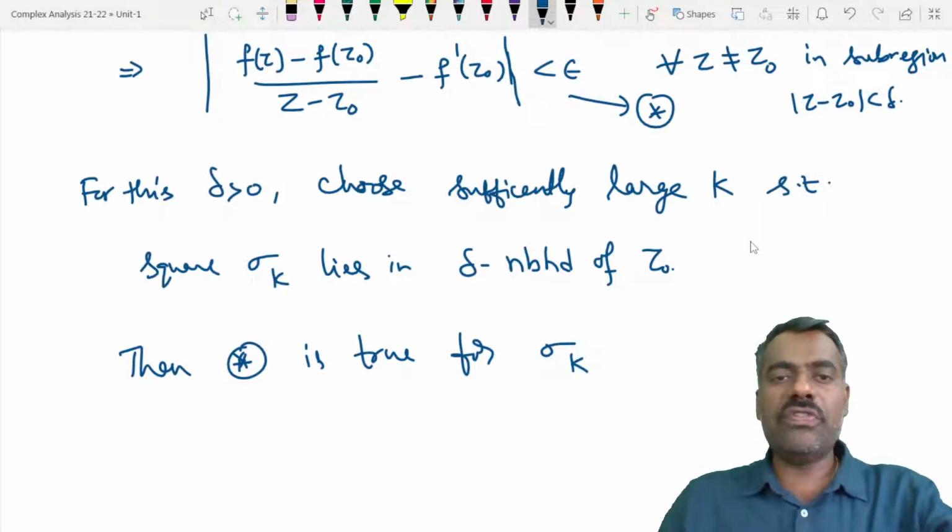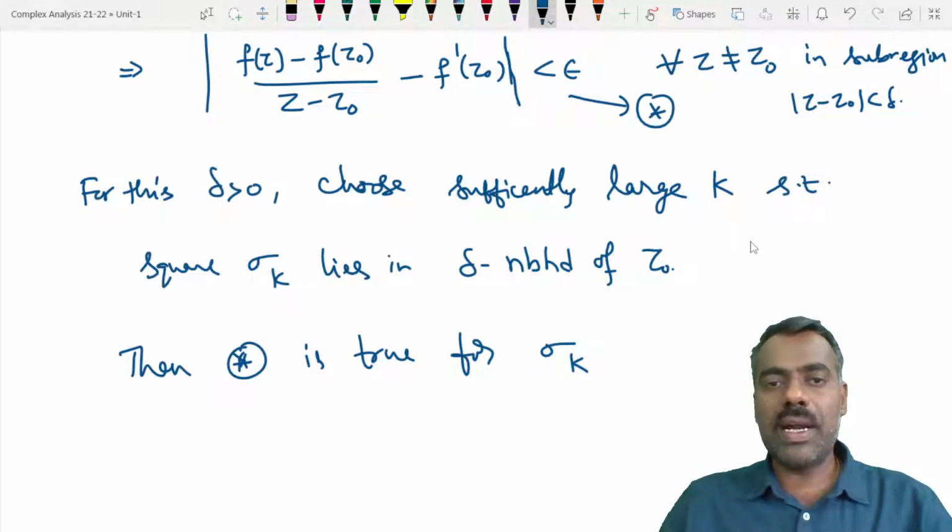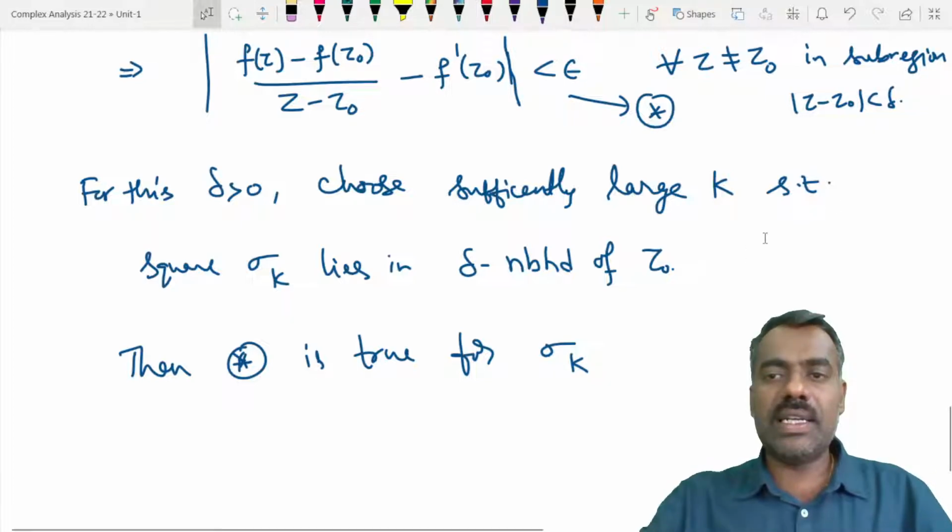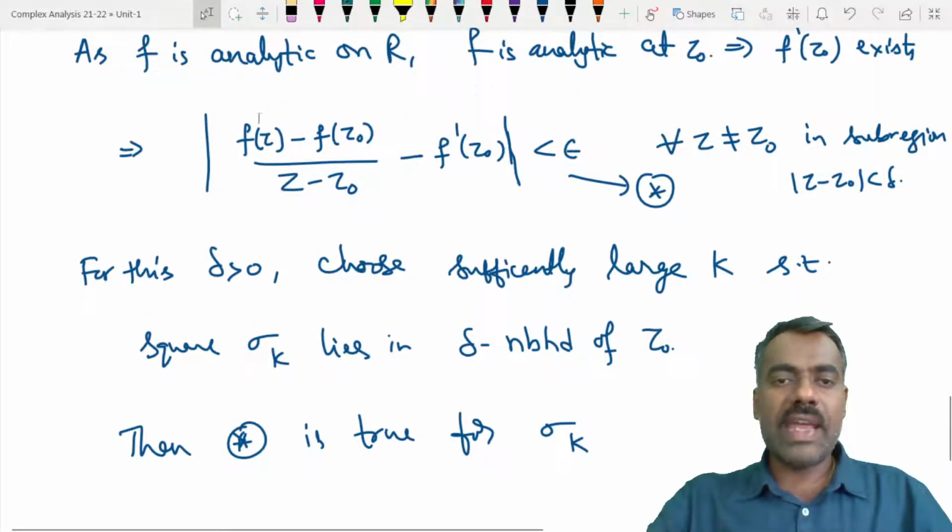That means we are able to find z naught in sigma k, and for all other z not equal to z naught, we have this star inequality, which is the same as inequality 1.